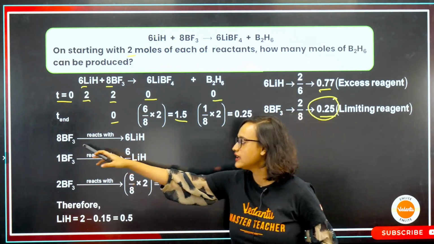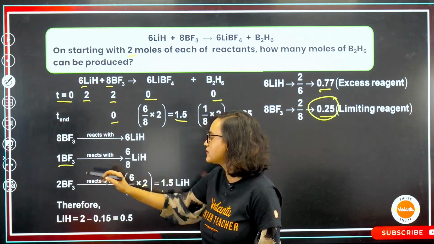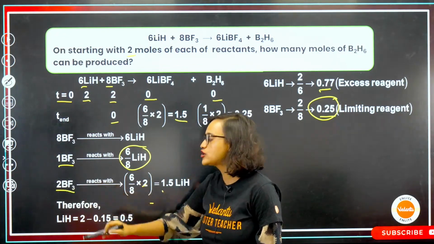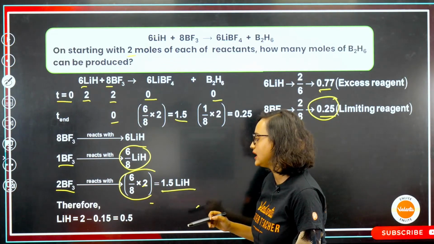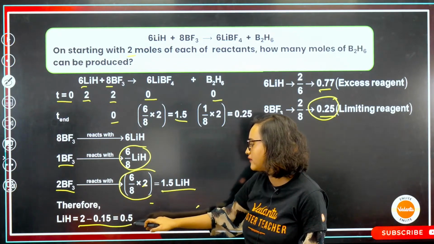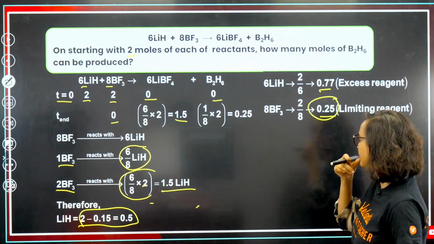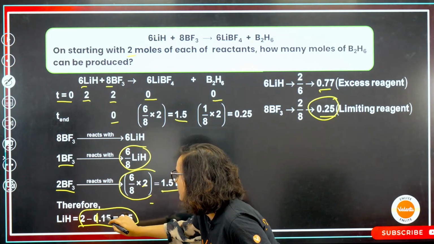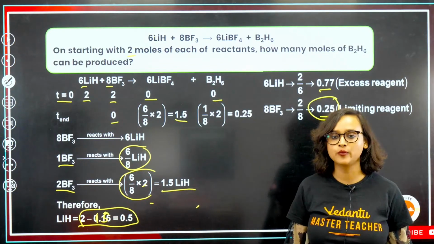Anyway, so if 8 BF3 reacts, it will give you 6 LiH, right? If 1 BF3 reacts, it will give you 6 by 8 LiH. If 2 moles of BF3 are reacting, that is 6 by 8 into 2, which is equal to 1.5. Therefore, LiH left is equal to 2 minus 0.15 is equal to 0.5. I think there is a mistake. It shouldn't be 0.15. It should be 1.5. Yeah, 2 minus 1.5 will give you the answer.